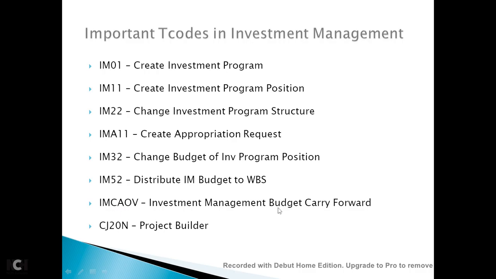IMCA-OB you use for budget carry forward. So at the end of the year, suppose some amount has been left out, so you can do the carry forward of the budget, and you also use the CJ20N for your project systems related activities.